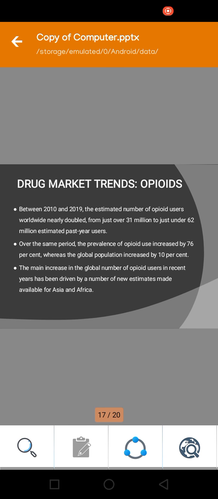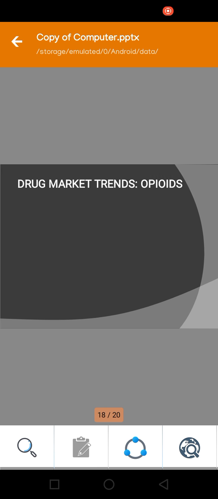Drug market trends. Between 2010 and 2019, the estimated number of opioid users worldwide nearly doubled, from just over 31 million to just under 62 million estimated past year users. Over the same period, the prevalence of opioid use increased by 76%, whereas the global population increased by 10%. The main increase in the global number of opioid users in recent years has been driven by a number of new estimates made available for Asia and Africa.